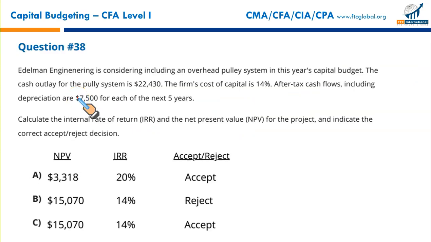All right, here we go. Again, a computational one. Edelman Engineering is considering including a pulley system in this year's capital budget. The cash outflow for the pulley system is 22,430. That's your initial outflow. The firm's cost of capital is 14%, used for discounting. The after-tax cash flows, including depreciation, are 7,500.